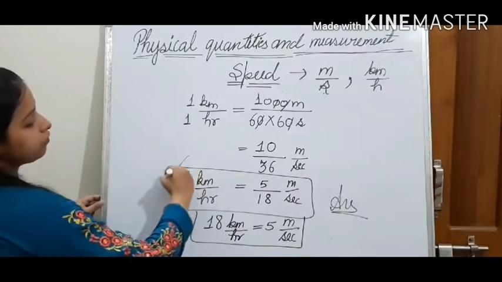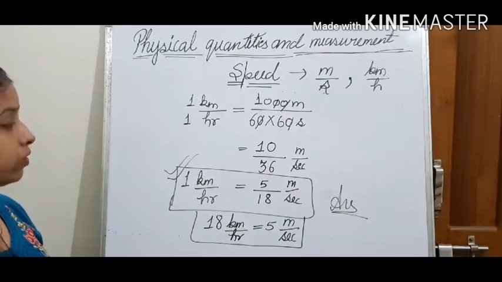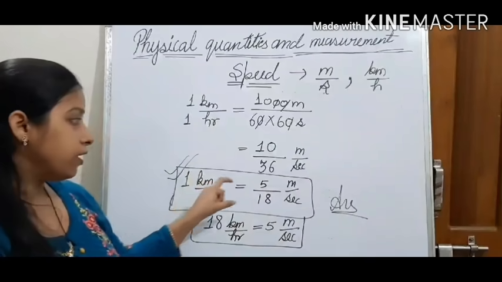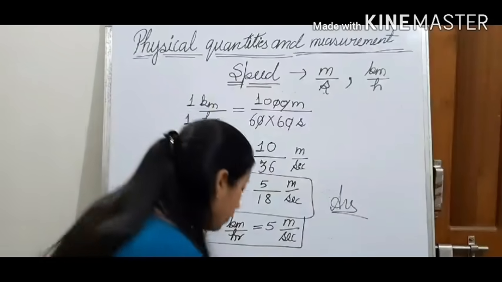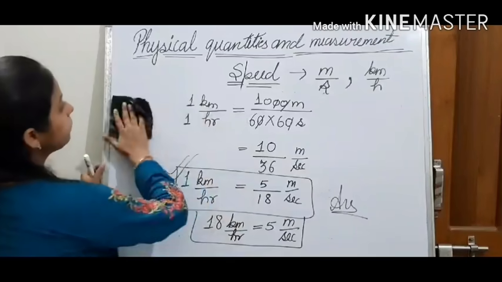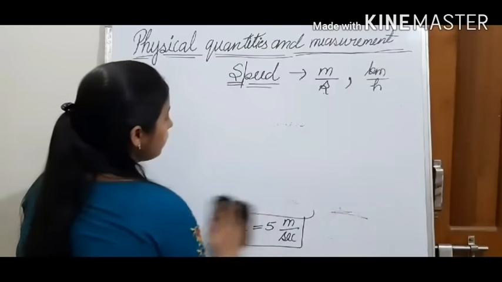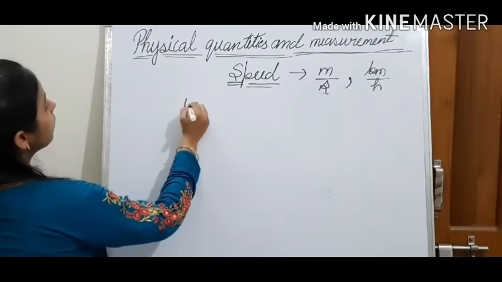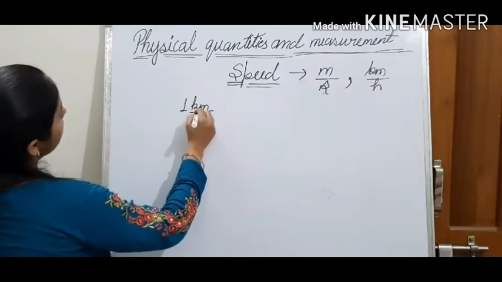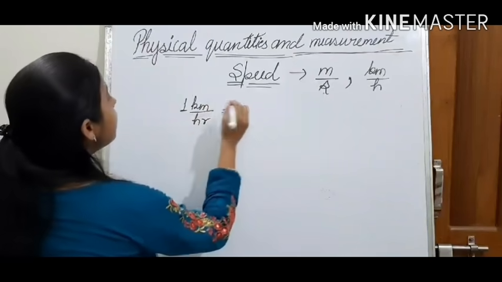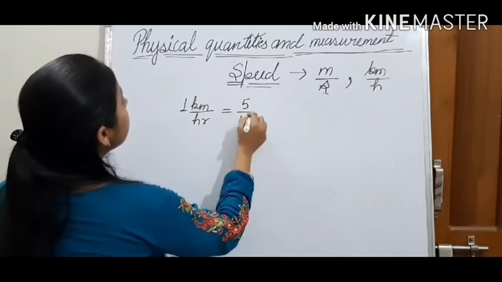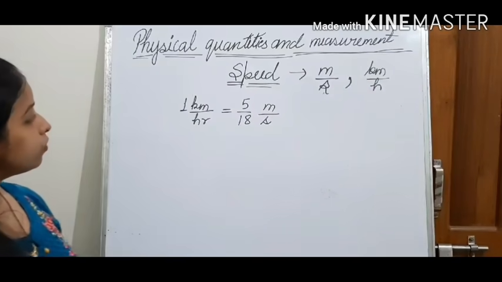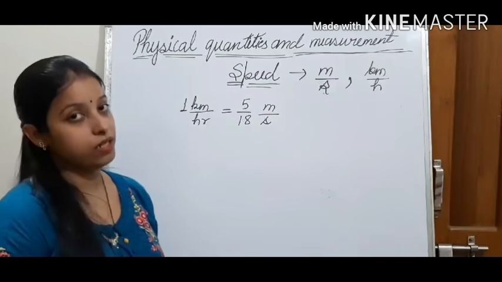This is most important for you. This will come in many numerical questions where we will convert the kilometer per hour into meter per second. Now we will see the next term. So from here we can write 1 kilometer per hour is equal to 5 upon 18 meter per second.